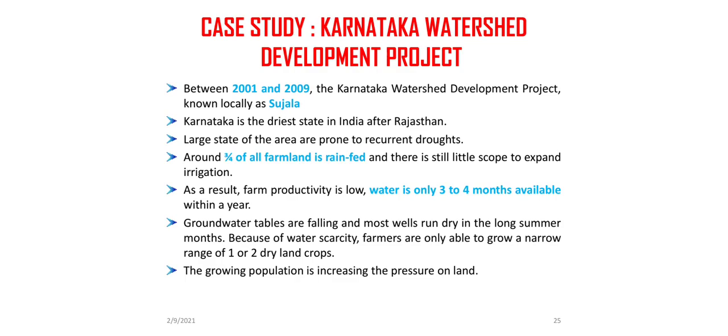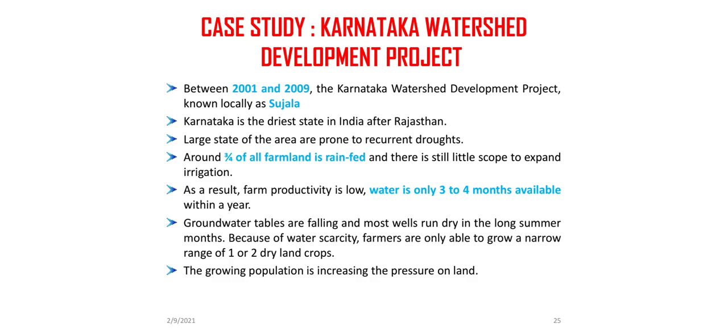Now come to the case study. The Karnataka Watershed Development Project, also known as the Sujala project. As we know, Karnataka is the second driest state in India after Rajasthan, in which three-fourths of all farmland is rain-fed, where water is available for only 3 to 4 months throughout the year.